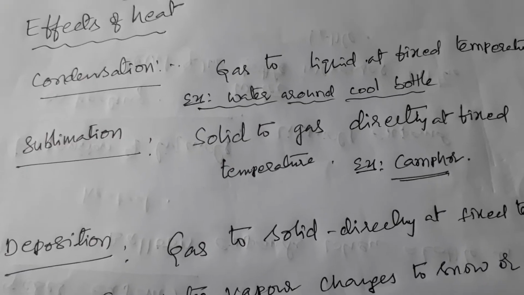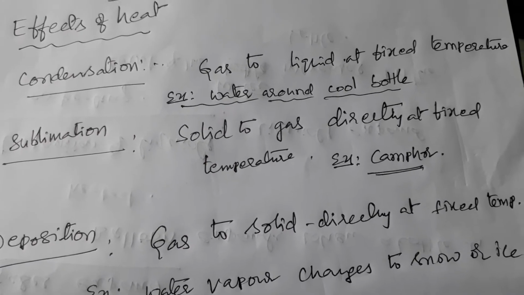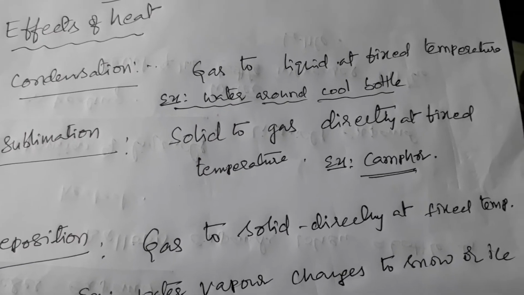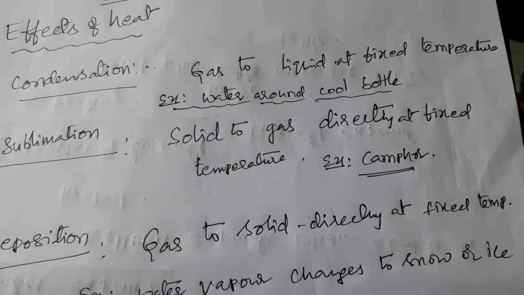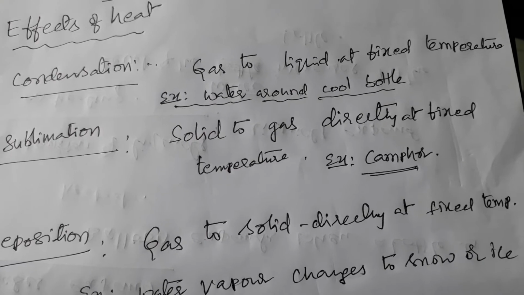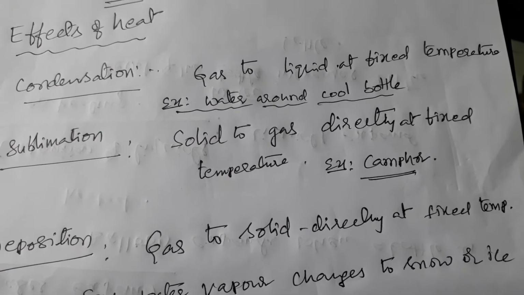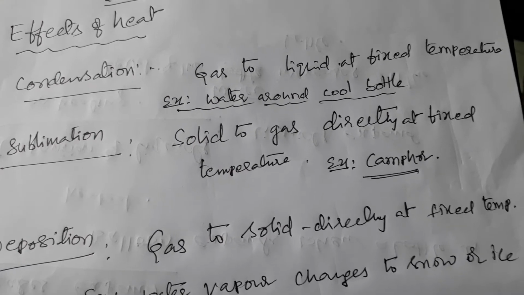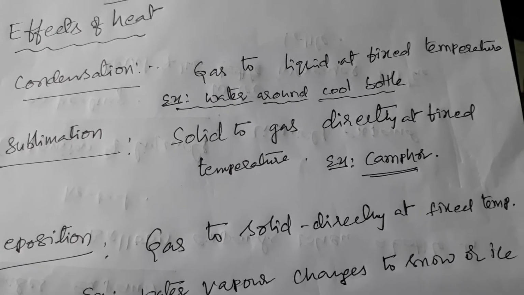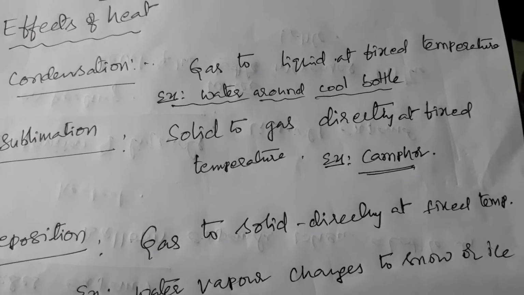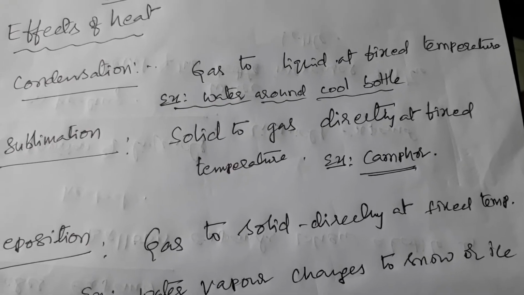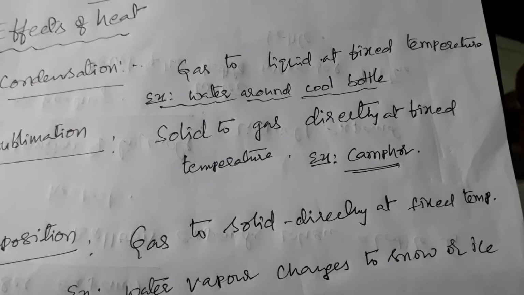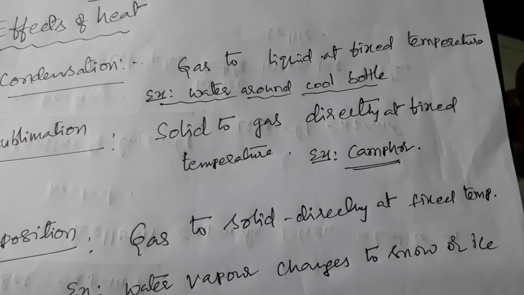Next, sublimation. On heating, some solids turn directly to gases without a middle liquid stage. That means solids, without melting, turn directly to gases at a fixed temperature. Here solids absorb heat and turn to gases directly.